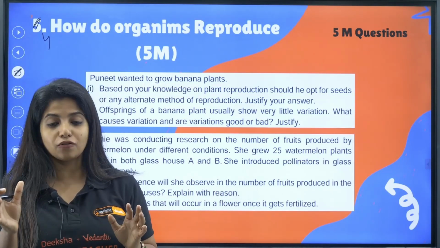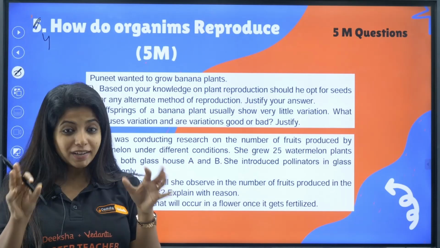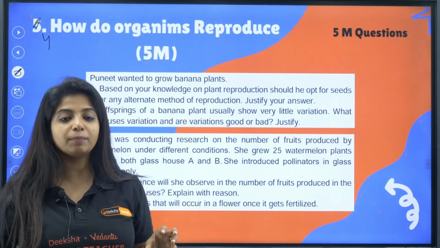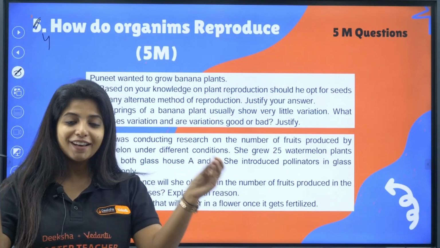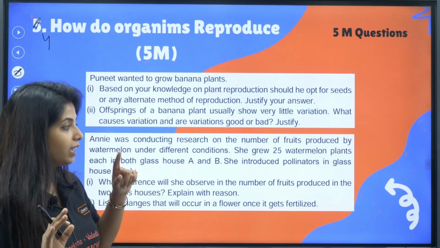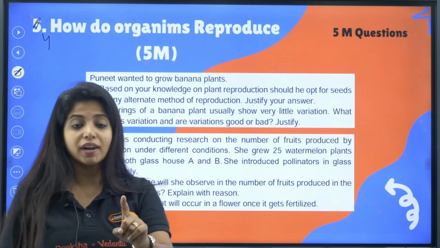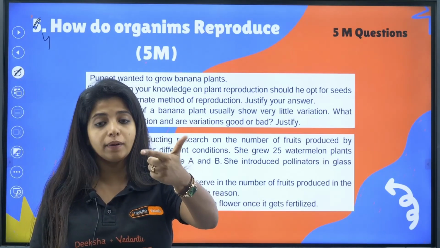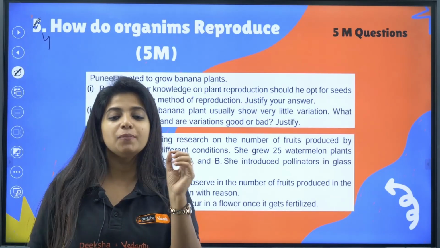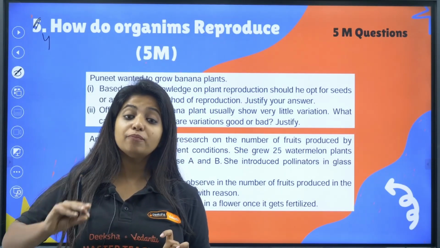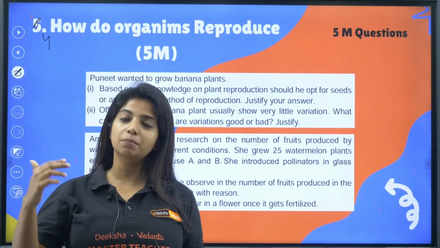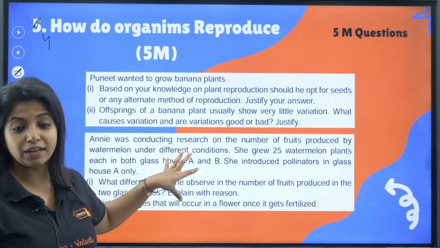That means either male, or female. Cannot have both. So you need pollinators, otherwise pollination will not happen. So one plant will be a female plant, the other plant will be what? Male plant. You get it? So for that pollination should happen, you need pollinators out there. So that's why glass house A will be there. You have studied in your NCERT, 2 plants are given, papaya and watermelon, both of them having unisexual flowers. On the other hand, H and M, hibiscus and mustard, both of them have bisexual flowers. For them, pollinators are needed, but not too much, just as how it is needed over here.